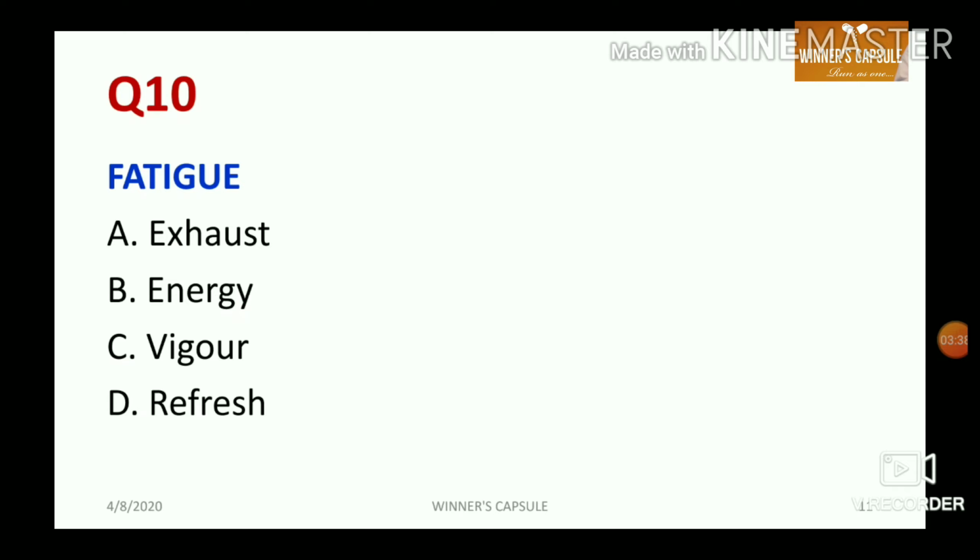Fatigue. What is the similar word meaning of fatigue? Option A, exhaust, option B, energy, option C, vigor, and option D, refresh. Fatigue is nothing but tiredness. That means exhaust. I can opt option number A.